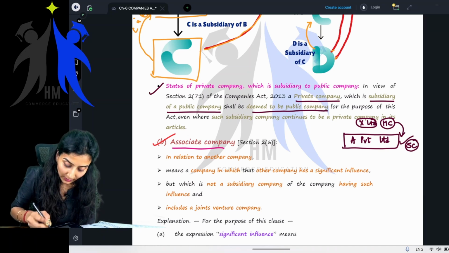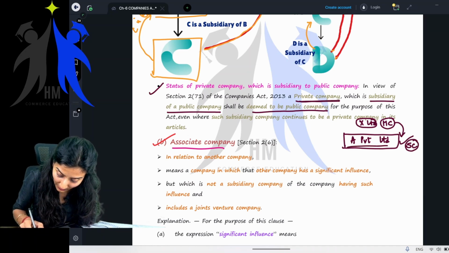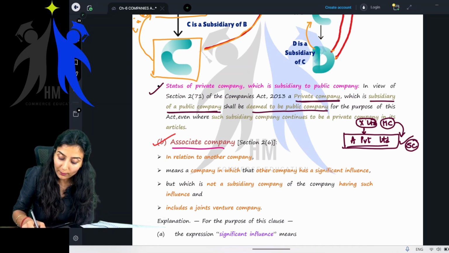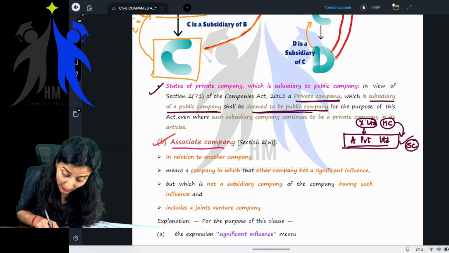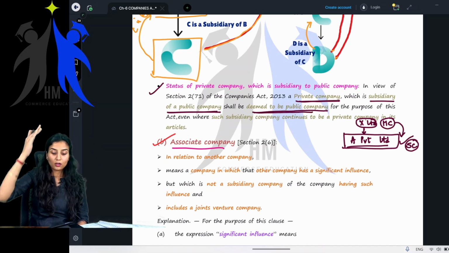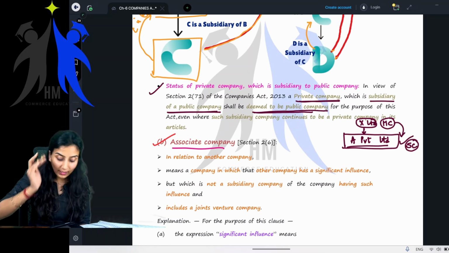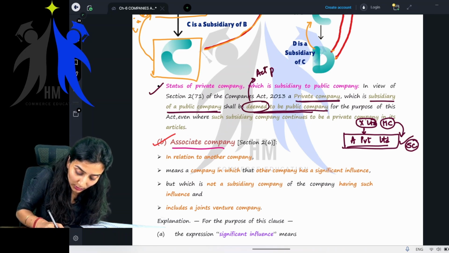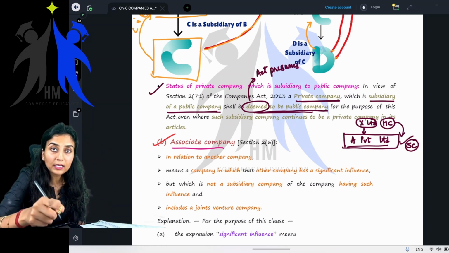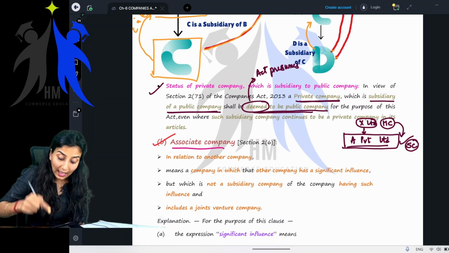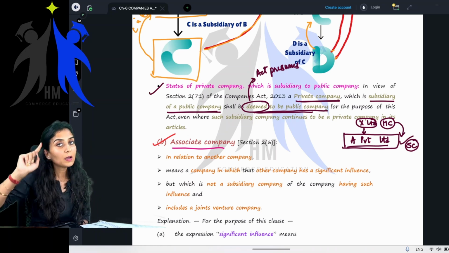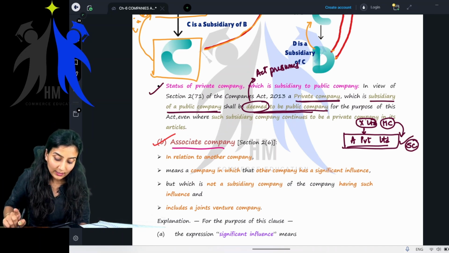Yes or no? See, now read again. A private company, that is A Private Limited, which is a subsidiary of a public company. This is a subsidiary of the public company X Limited. Yes, shall be deemed to be a public company. Now, what do you mean by deem? Deem meaning the act presumes. Even though you are not a public company, even though you're a private company, the act presumes that you are a public company because your holding company is a public company. Getting my point? Yes or no?